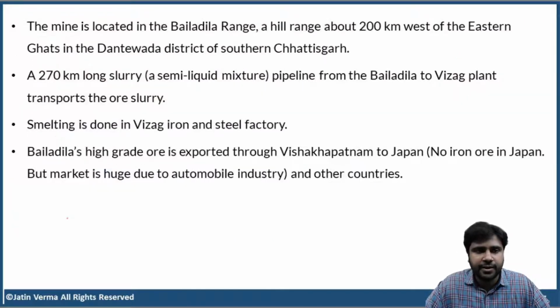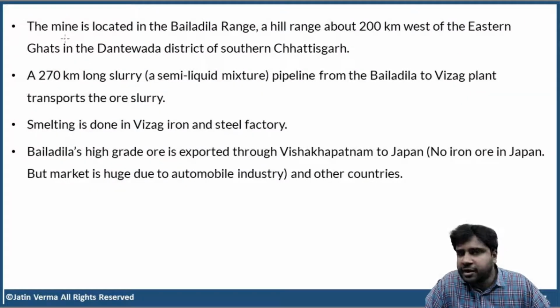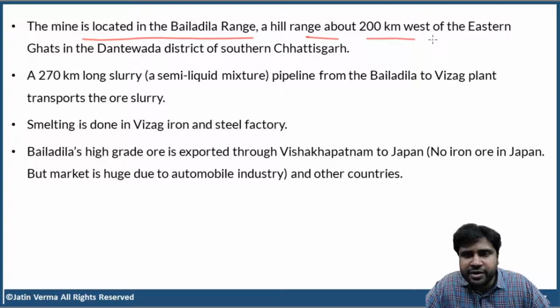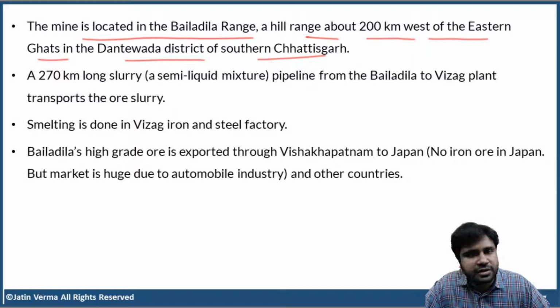Now, the Bailadila mine is located in the Bailadila range, which is a hill range about 200 kilometers west of the Eastern Ghats. Basically, Bailadila Hills is located in Dantewada district of southern Chhattisgarh.